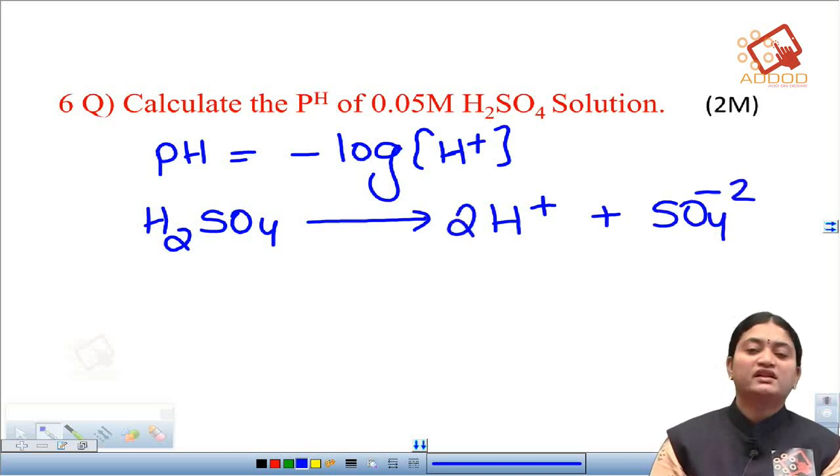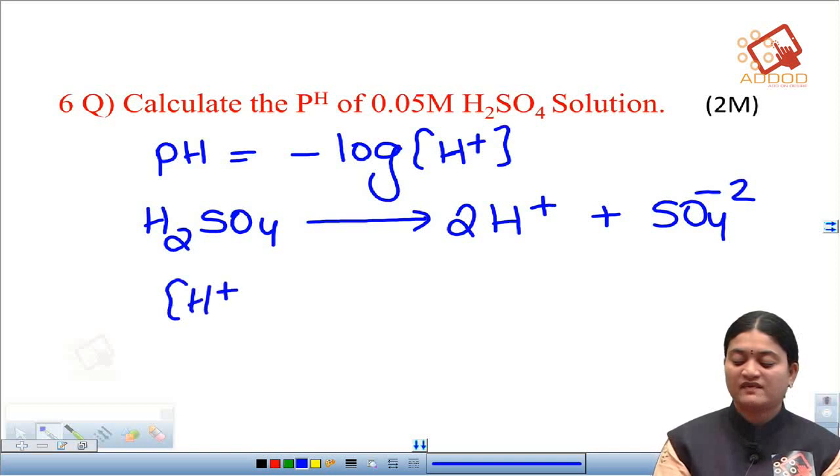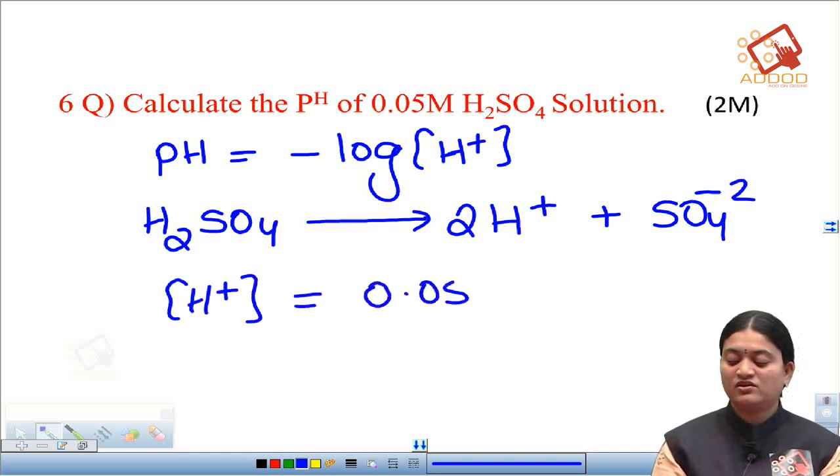So you can see that it has given us 2 moles of hydrogen ions. The concentration of the H plus ion is 0.05, and since we have 2 hydrogen ions, this will be into 2.